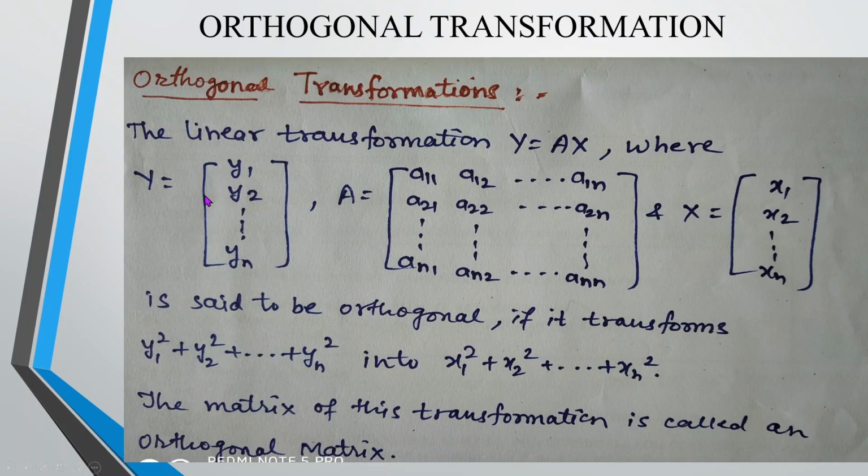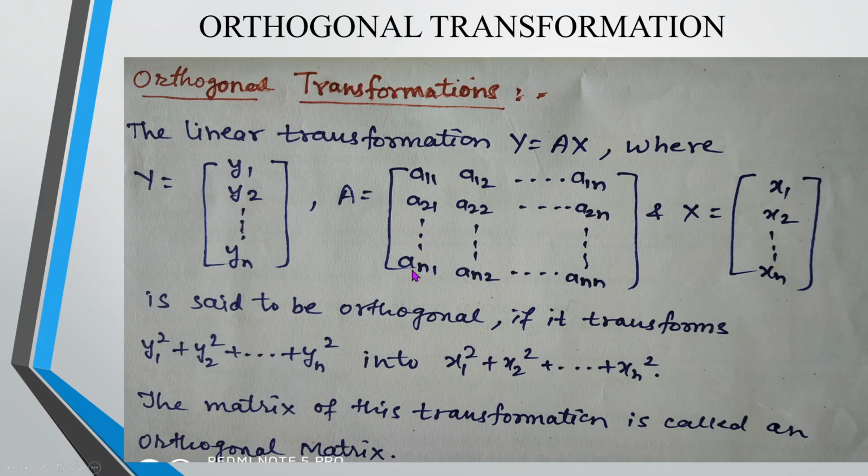So y is expressed as y1, y2 up to yn. What is the order of this matrix? n rows and one column, right? So in general, I am trying to modify it for the generalized pattern. This coefficient matrix will contain the terms a11, a12. a11 means first row, first column. a12 means first row, second column. a1n means first row, nth column.